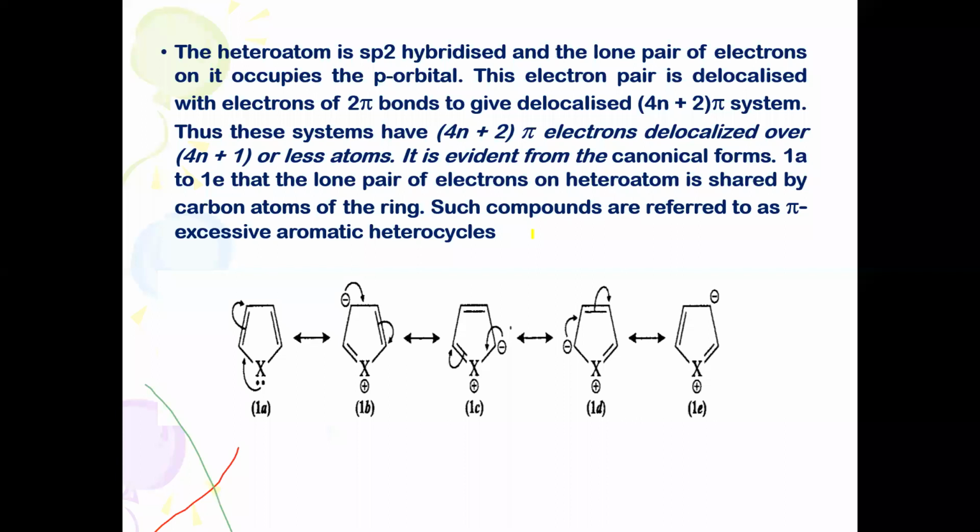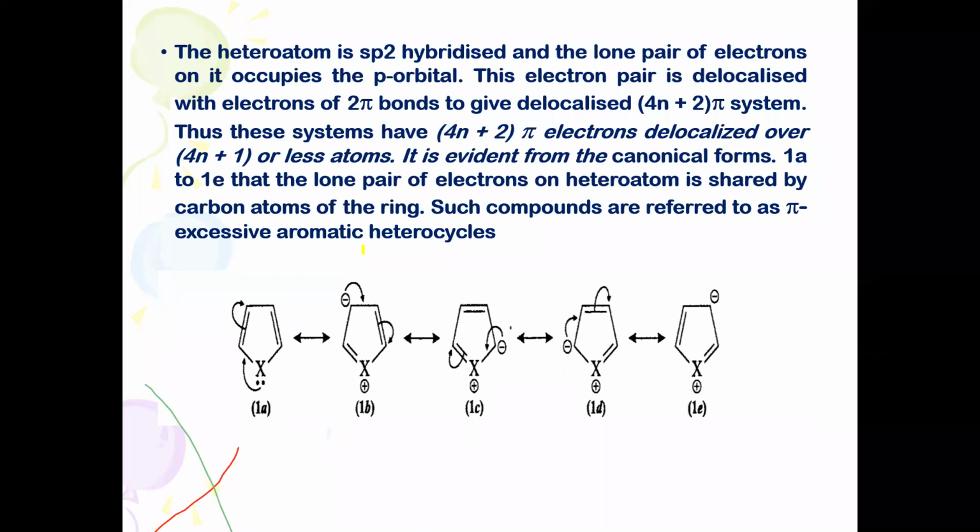It must have a conjugated system or conjugated diene character, and it has to undergo resonance and possess resonance energy, then we can call it aromatic. All these conditions are satisfied by these heterocycles: furan, thiophene and pyrrole. I hope you understand this concept, why they are called aromatic in character.